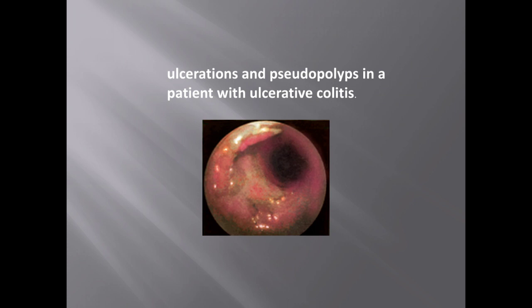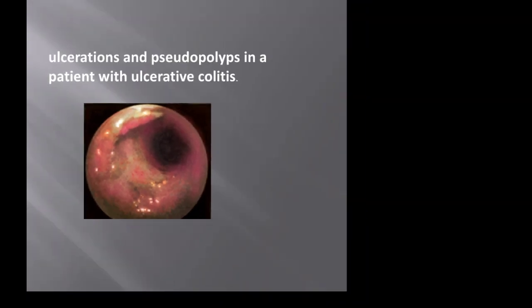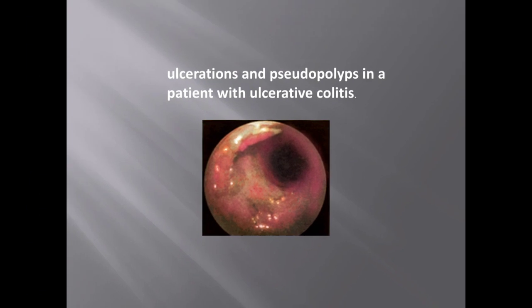In this one you can make out some ulcers at the 9 o'clock and 6 o'clock positions. This is a very good colonoscopic image showing ulcerative colitis. Okay.